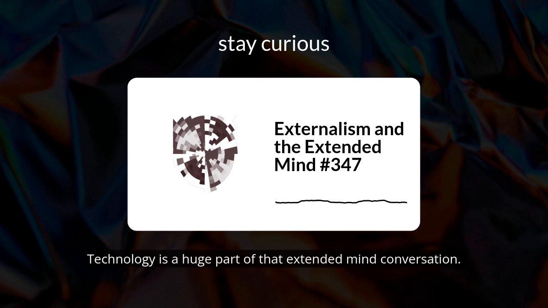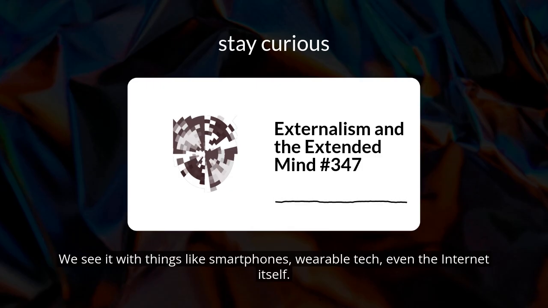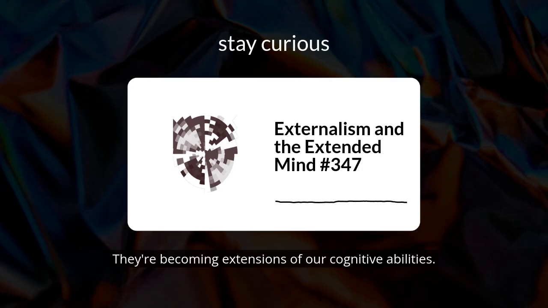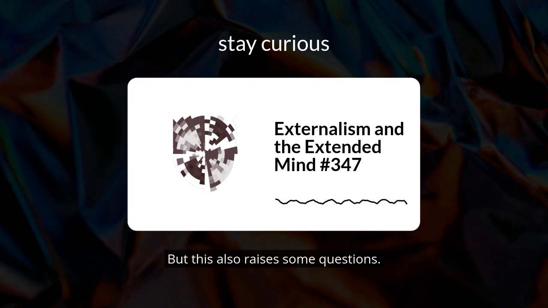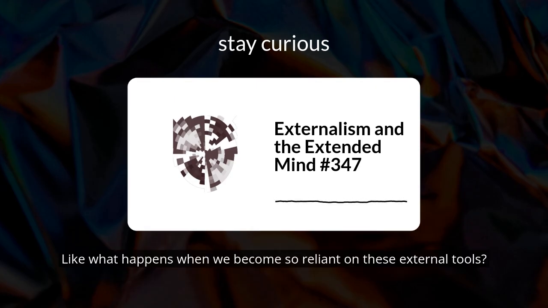Totally. Technology is a huge part of that extended mind conversation. We see it with things like smartphones, wearable tech, even the internet itself. They're becoming extensions of our cognitive abilities. It's like they're becoming extra limbs for our minds, helping us reach further and do more than we ever could on our own. But this also raises some questions, right? Oh, yeah, for sure. Like, what happens when we become so reliant on these external tools?